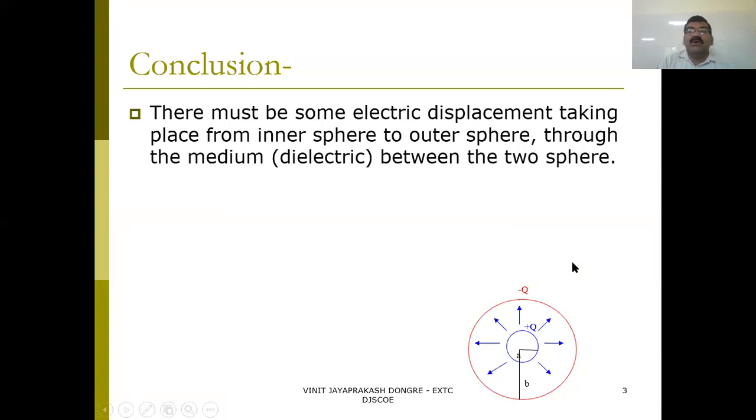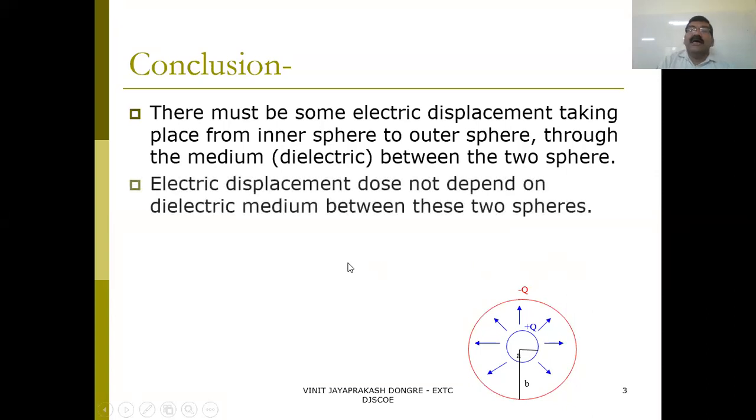Further, the electric displacement does not depend on the dielectric medium between these two spheres. He replaced the dielectric medium, and he found that the charge minus Q gets displaced at the outer sphere, as plus Q displaced as minus Q, but it does not depend on the dielectric medium.